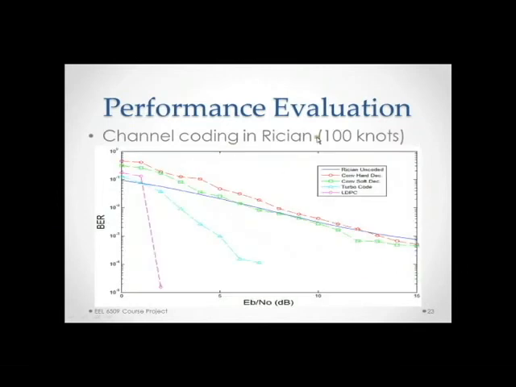Convolutional coding in the Rician channel at 100 knots showed a similar result to the Rayleigh, where the soft and hard decisions were tracing very close to the uncoded until very high bit energies, and then even when they crossed below, they didn't get very far beneath the uncoded BPSK. The turbo code performed approximately the same.